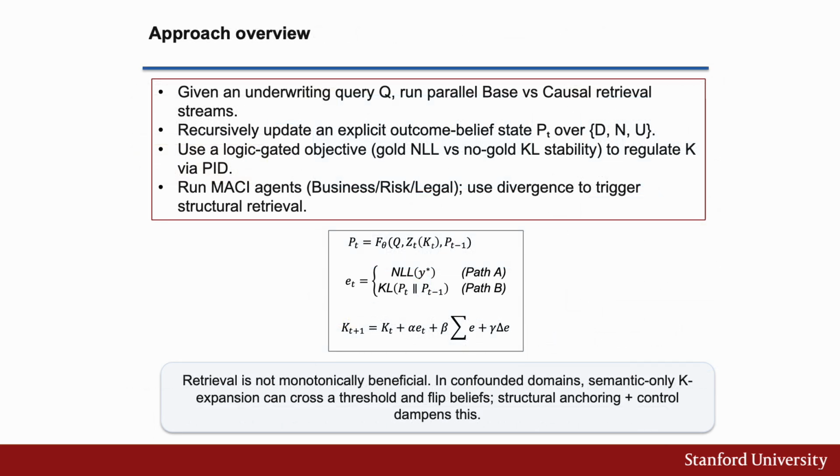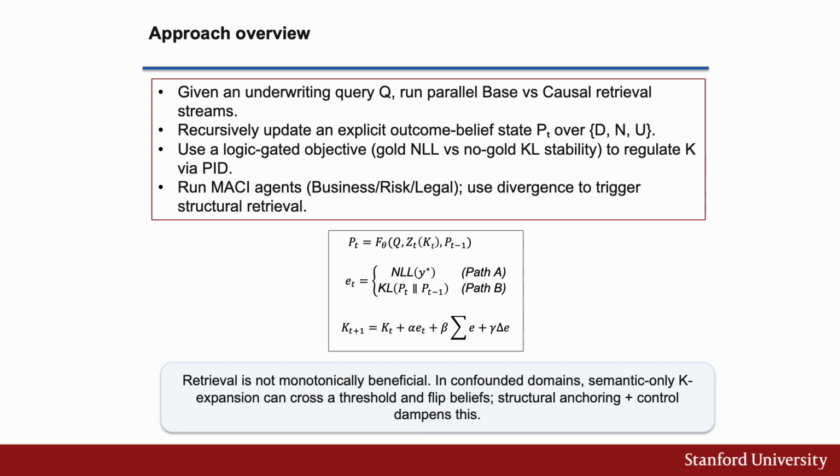So if you look at the approach, retrieval is therefore not monotonically beneficial. Specifically in confounded domains, expanding K can introduce interference faster than diagnostic signal accumulates. That produces attractor switching, which is basically belief reversal. This is a reasoning failure, not just a calibration issue.